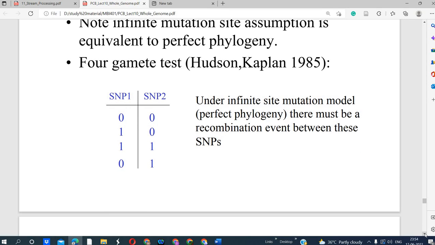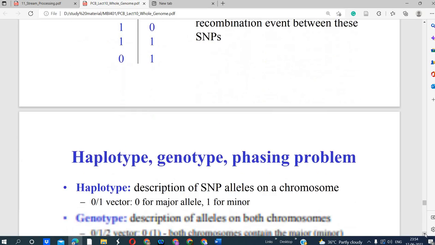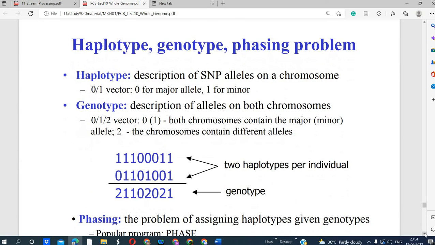So there is the gamete test. Under the infinite site mutation model, there must be a recombination event between these SNPs. Okay. Haplotype, genotype and phasing problems. A haplotype is a description of the SNP alleles on a chromosome.